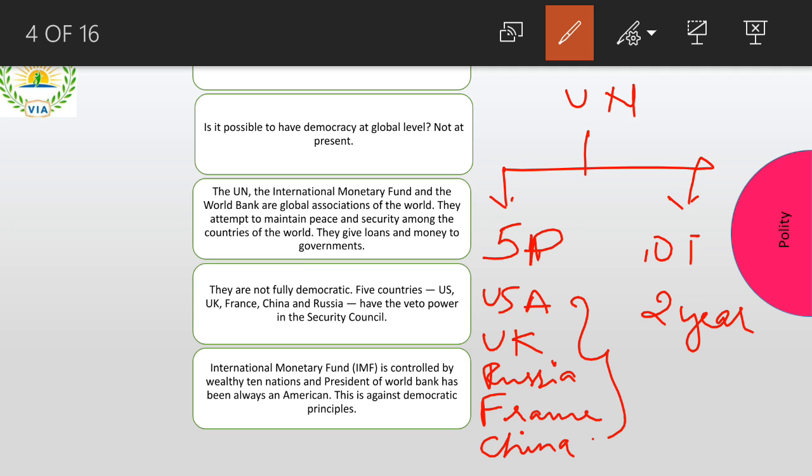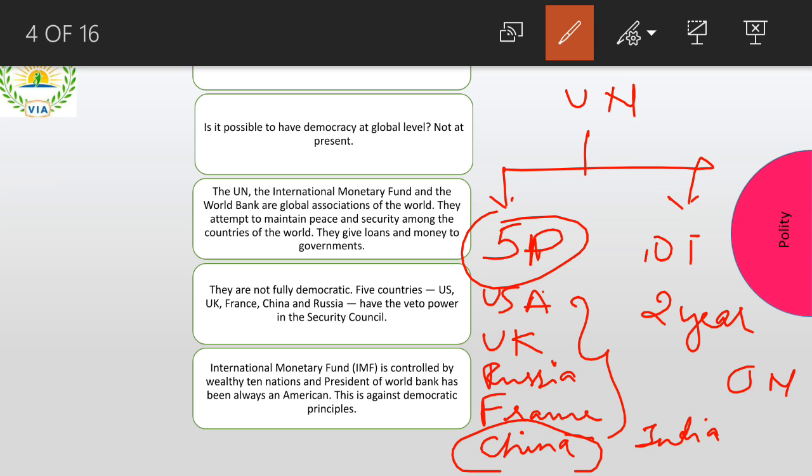I want you to understand this. Try to find out the history. Instead of China, the fifth country was supposed to be India. At that point of time, Jawaharlal Nehru declined to be a part of it, and that is how China is now sitting in this seat and actually playing a major role, right? You can search on this as well. In this case, the US is very strong in trying to dominate all the countries. So this is not democracy.